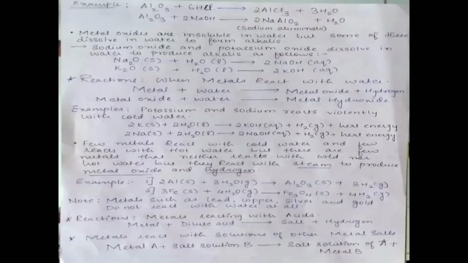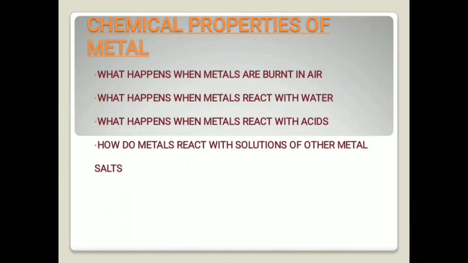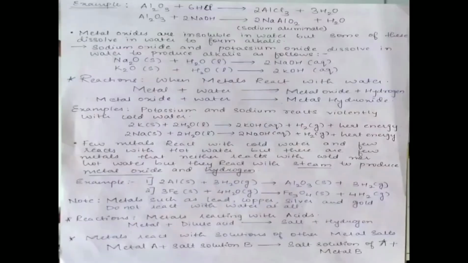Now the next chemical property that we are going to study, the third chemical property of metals, is what happens when metals react with acids. Again we'll be moving to the reaction page because the reactions have been mentioned over there. The first reaction written over here is metal plus dilute acid giving rise to salt plus hydrogen. So this is what happens when a metal reacts with acid. It gives rise to salt and hydrogen.